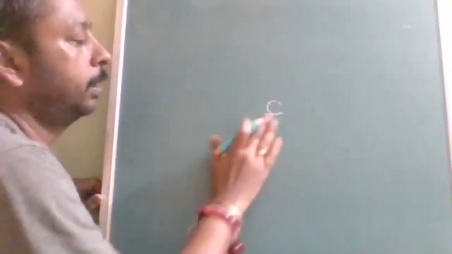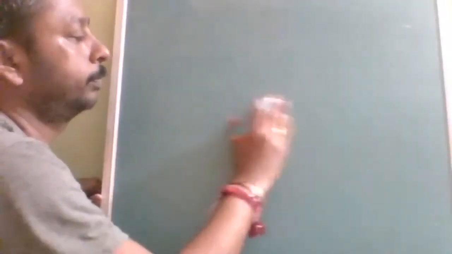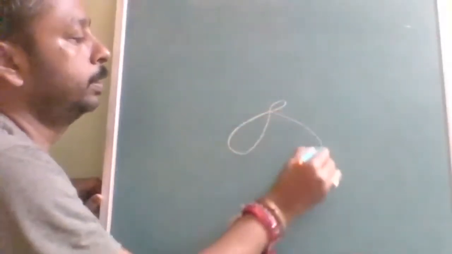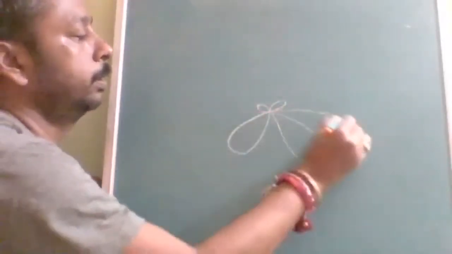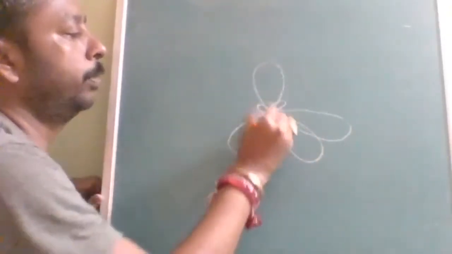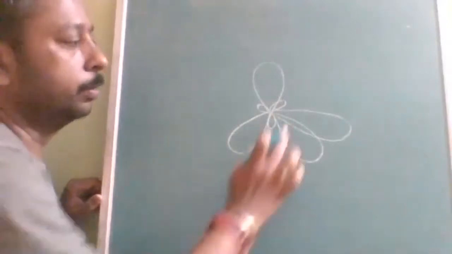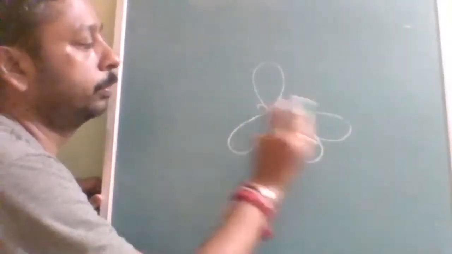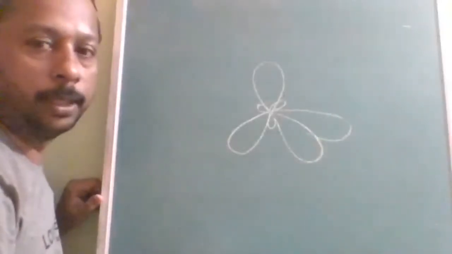See, this is the hybrid orbital. This is one hybrid orbital. This is the second hybrid orbital. This is the third hybrid orbital. This is the fourth hybrid orbital. Okay, so this is the back side and this is the front side. Is it understood? They both are not in one plane.